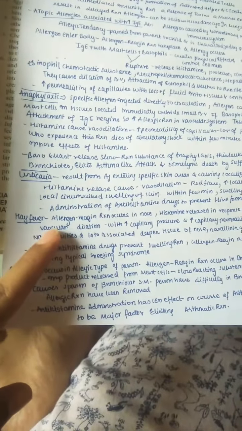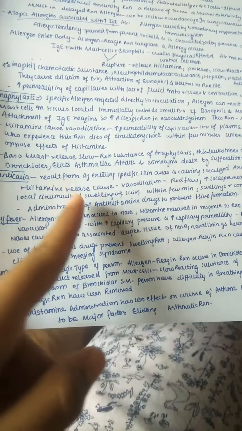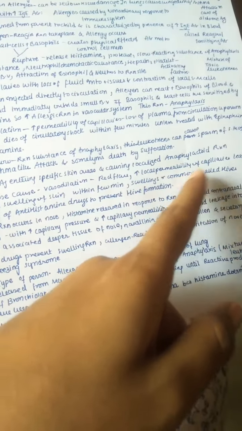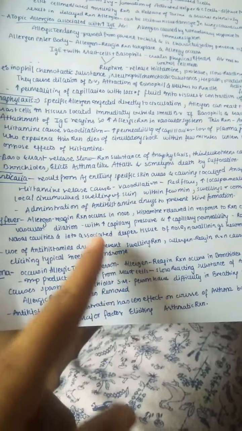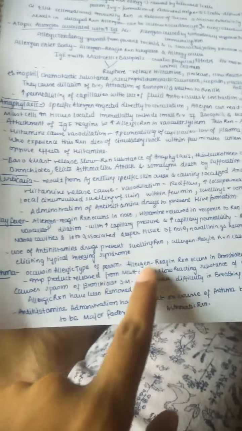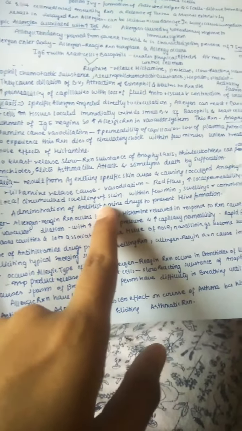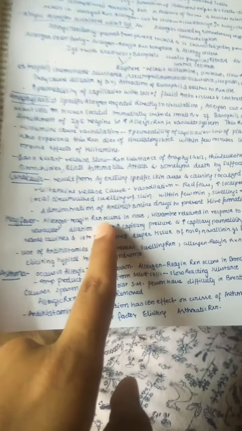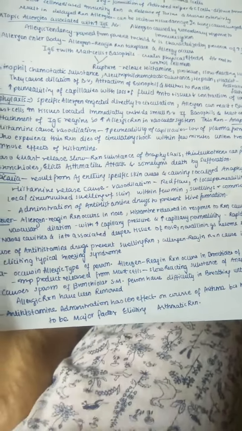So now let us see urticaria. Urticaria results from an antigen entering specific skin areas and causing a localized anaphylactic reaction. So histamine is released and causes vasodilation, red flare, and increased local permeability of capillaries, leading to local circumscribed swelling of skin. Within a few minutes, the swellings, commonly called hives, appear, and antihistamine drugs are administered to prevent hive formation.